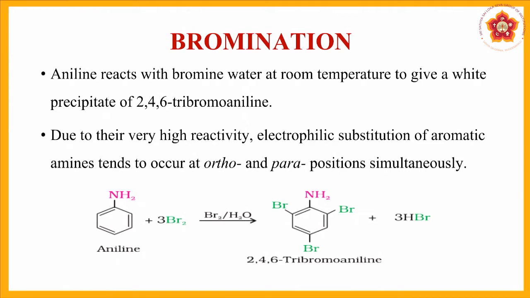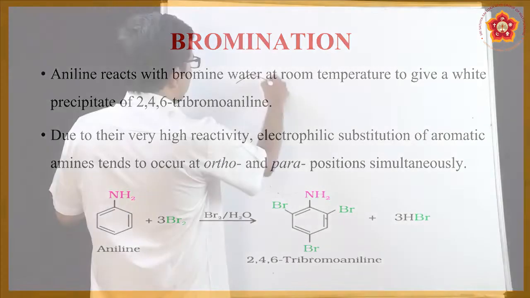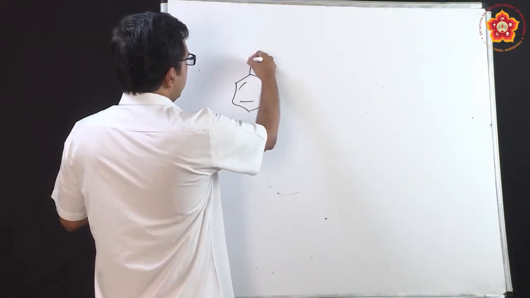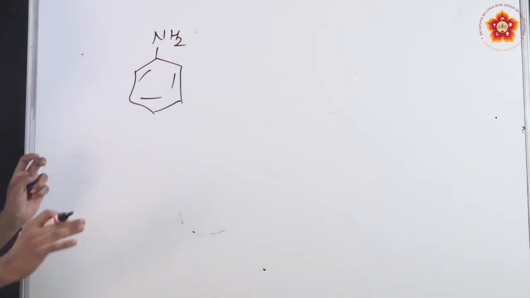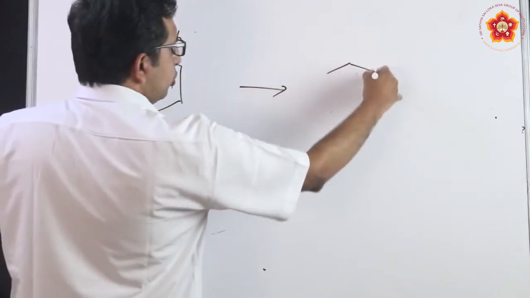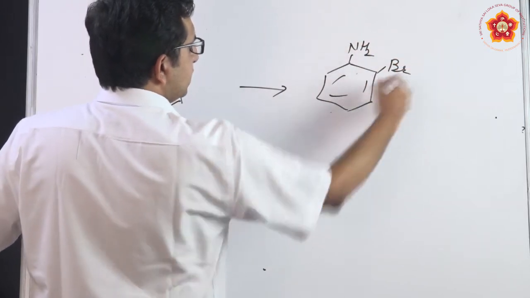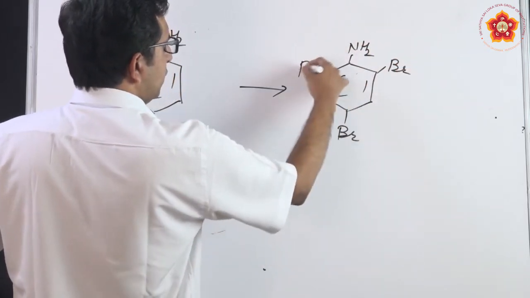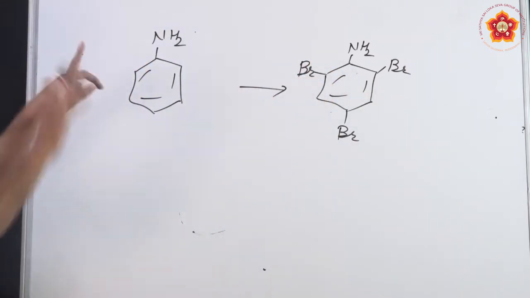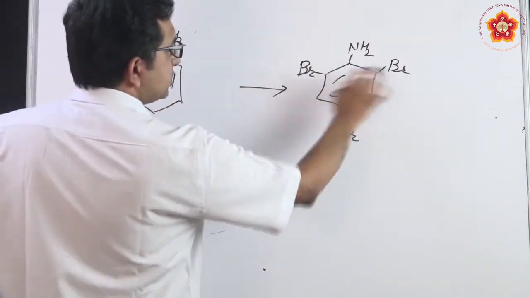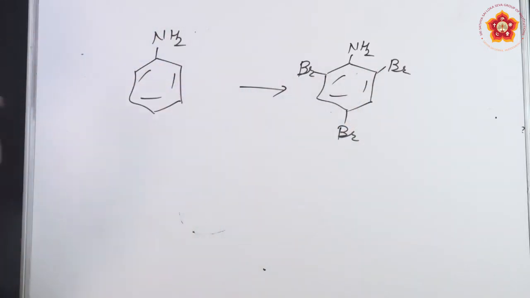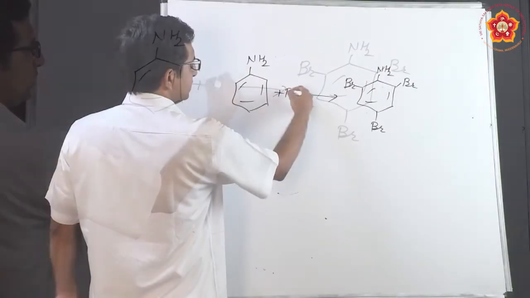But here you see a complete substitution happening. That is because at room temperature when you react, the NH2 group, we have seen, is highly activating. So we have already studied that the aniline group supports ortho and para substitution. It is undergoing a complete substitution in this case, the reason being that the NH2 group is a highly activating group, which sees to it that all the available positions, which are 2 ortho positions and 1 para position, are highly activated.